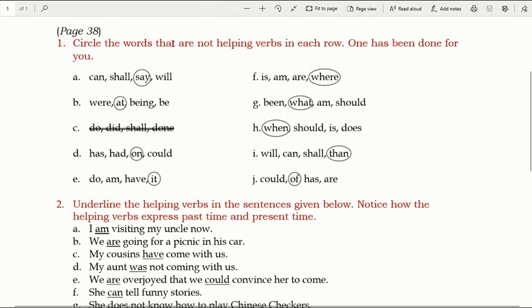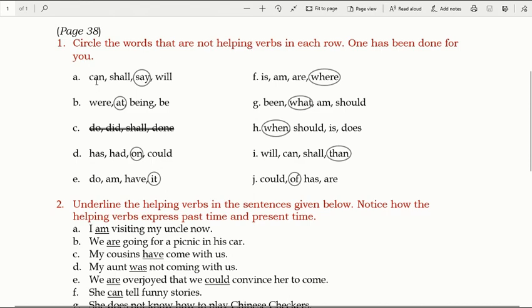Circle the words that are not helping verbs. You have to remember this, that are not helping verbs. Now this can be a bit difficult. For this, an easy way to understand is, use all these words in any English sentence and you will get to know if they are helping verbs or not.